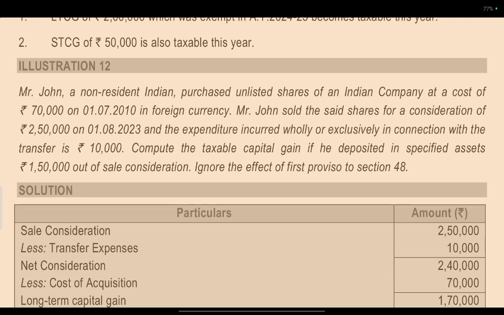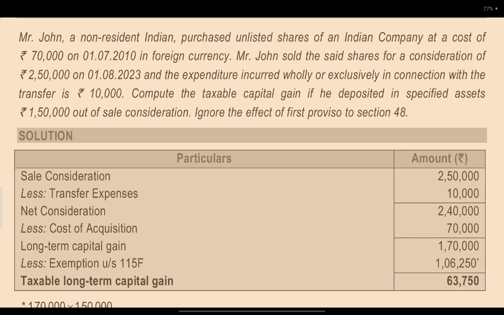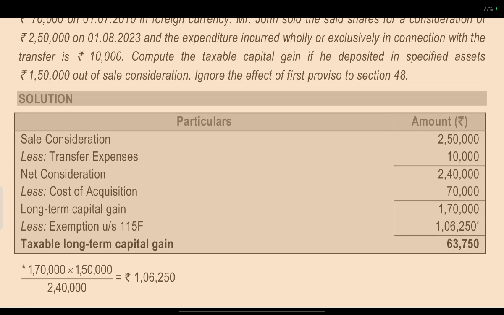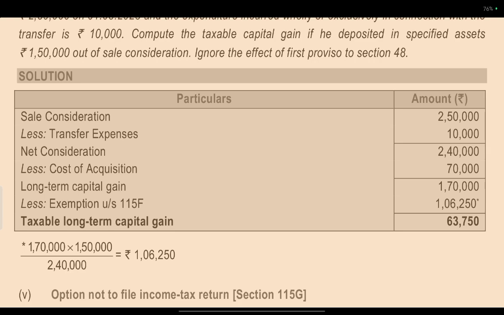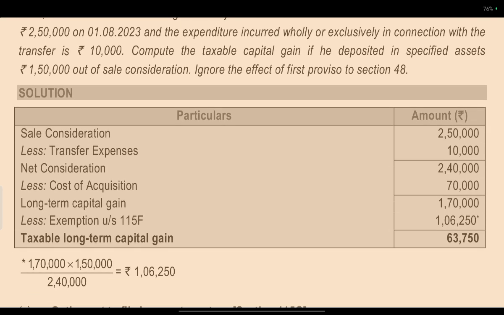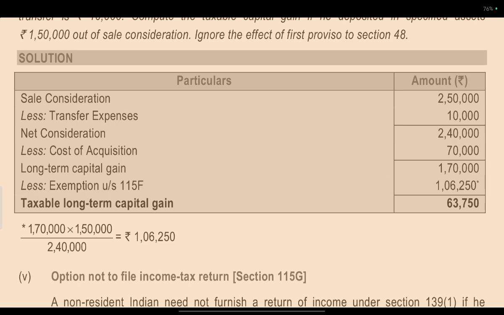So 2,50,000 minus 10,000 is 2,40,000. 2,40,000 minus 70,000 is 1,70,000. Out of 1,70,000, 1,50,000 is deposited. Capital gain is 1,50,000 divided by net consideration 2,40,000. So the exempted capital gain is 1,70,000 into 1,50,000 divided by 2,40,000. So the taxable capital gain is 63,750.